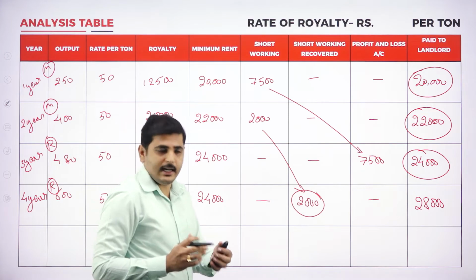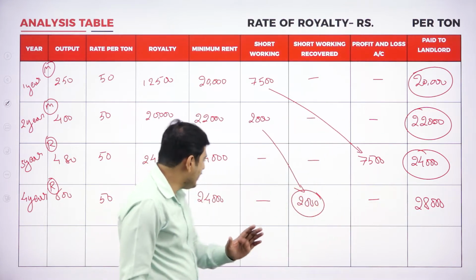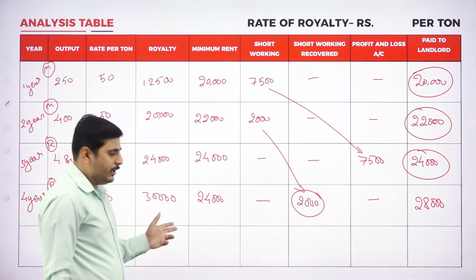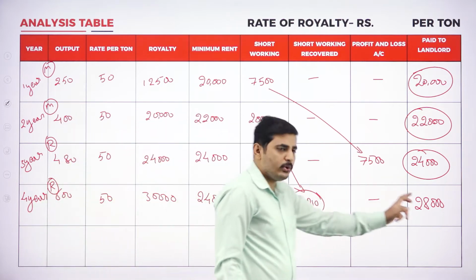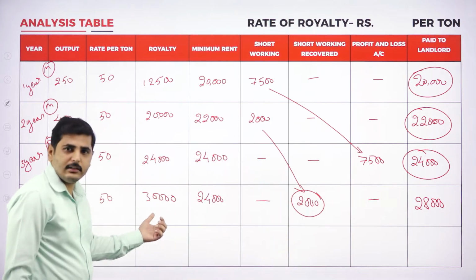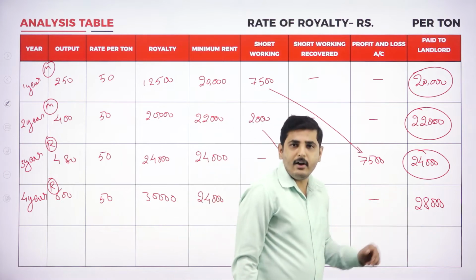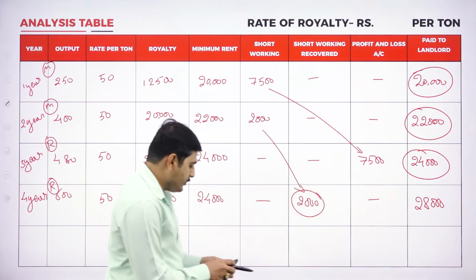What is the journal entry? We are paying the landlord 28,000. Journal entry for that: royalty account debtor 30,000, to short working 2,000, to landlord 28,000. Once again I am repeating: royalty account debtor 30,000, to short working 2,000, to landlord paid 28,000. So that is the journal entry.